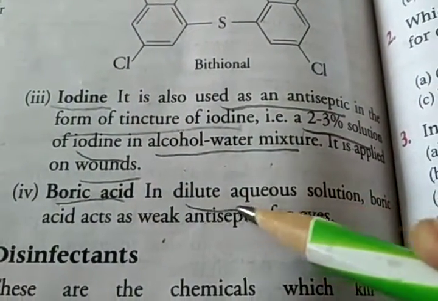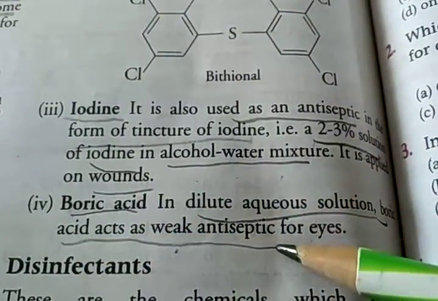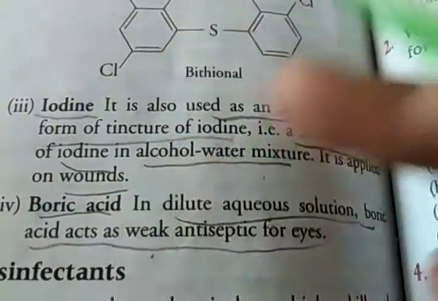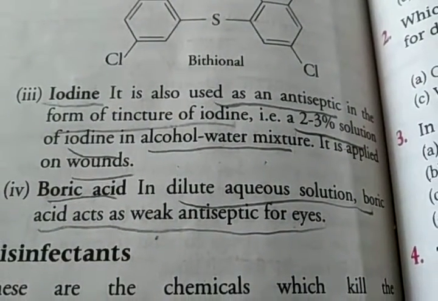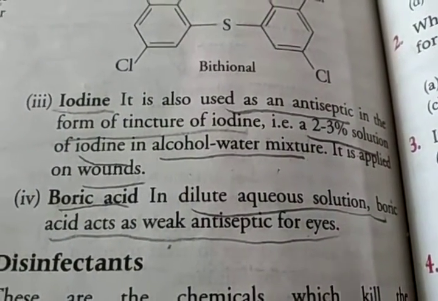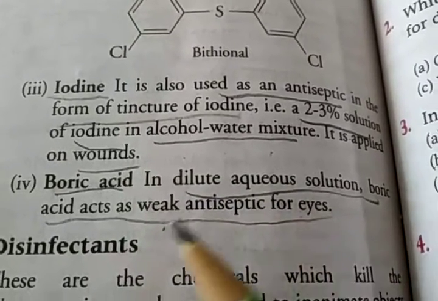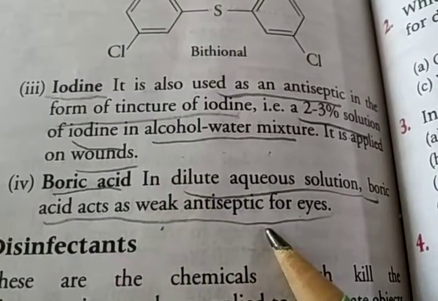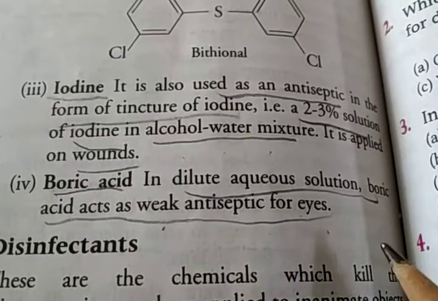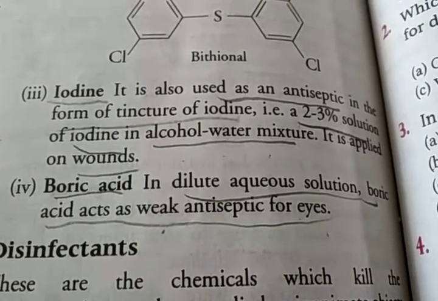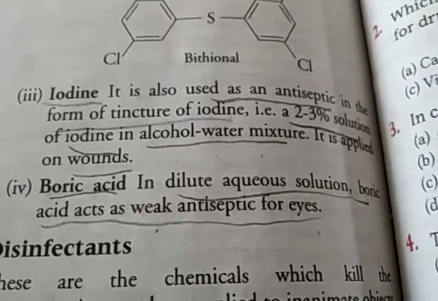Okay. Then the fourth example of an antiseptic is boric acid. Boric acid in dilute aqueous solution acts as a weak antiseptic for eyes. So for washing our eyes we have to use boric acid, but in a dilute way, not concentrated. So in dilute aqueous solution, boric acid acts as a weak antiseptic for eyes. So four examples are given here: Dettol, bithionol, iodine and boric acid.